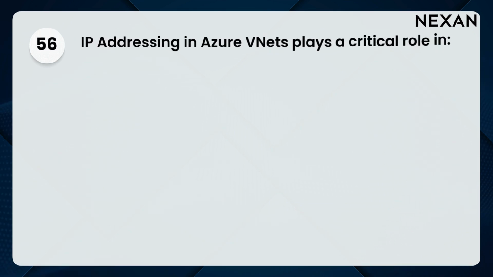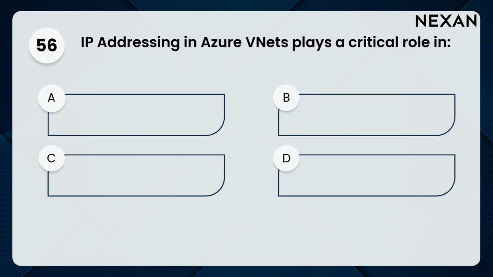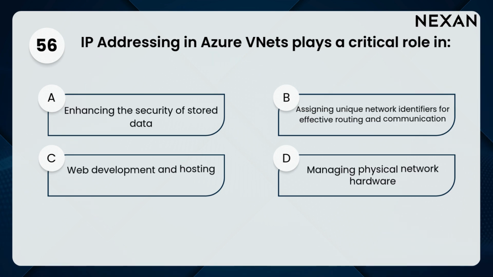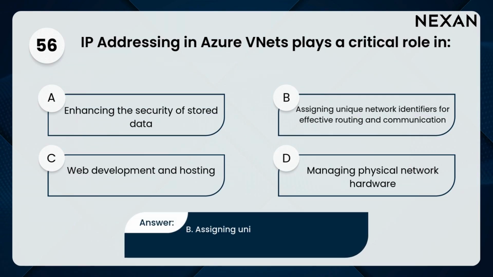56. IP addressing in Azure VNets plays a critical role in A. Enhancing the security of stored data, B. Assigning unique network identifiers for effective routing and communication, C. Web development and hosting, D. Managing physical network hardware. Answer: B. Assigning unique network identifiers for effective routing and communication.